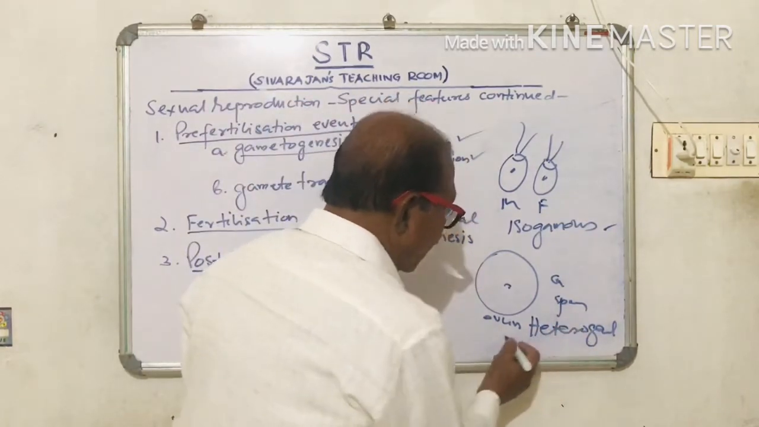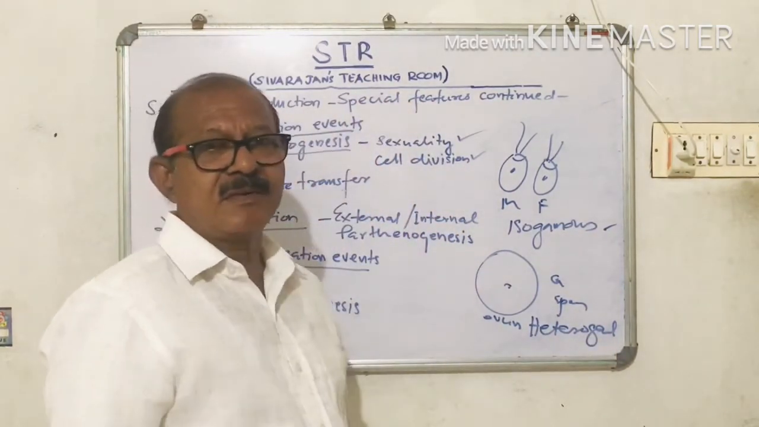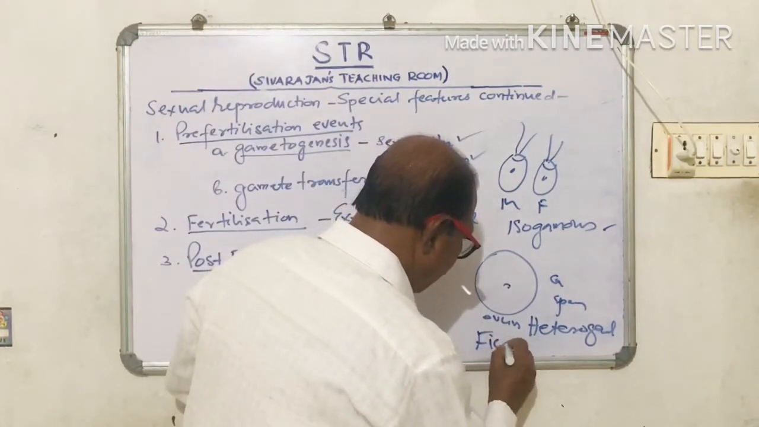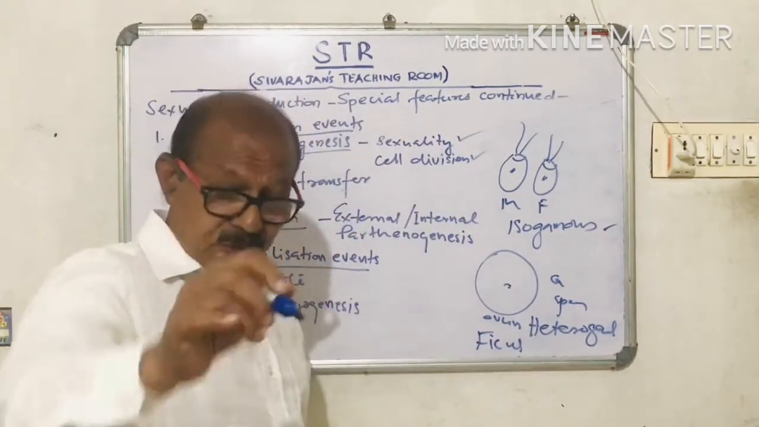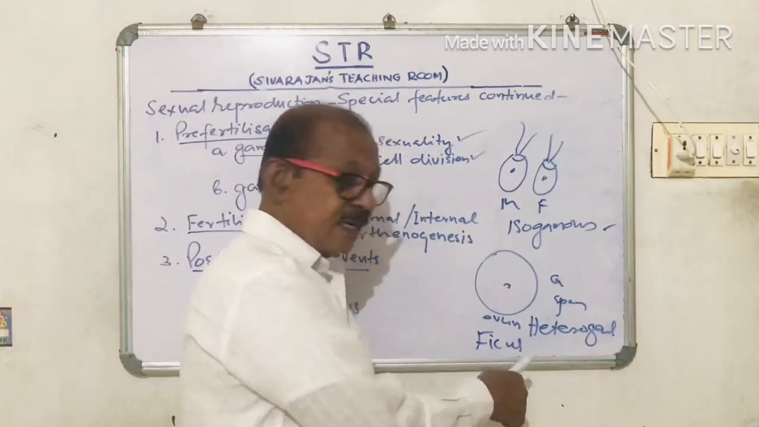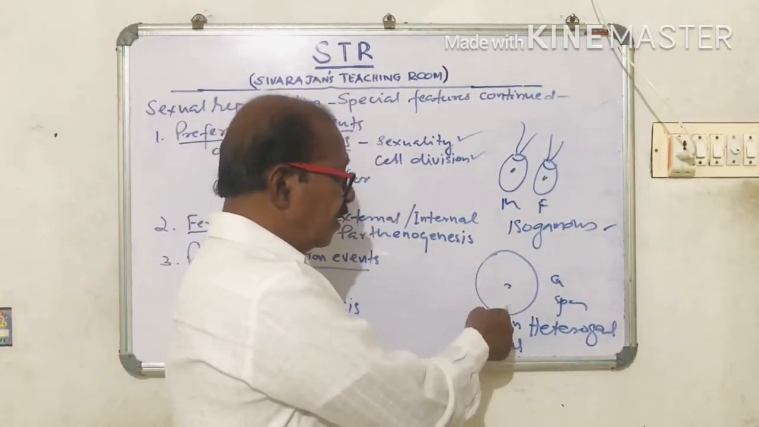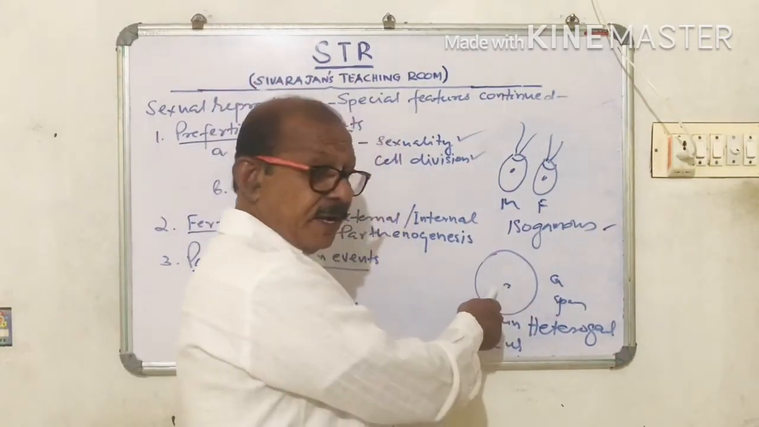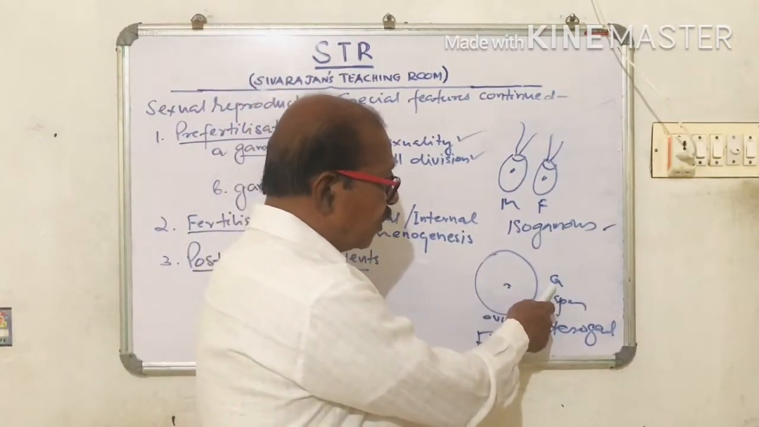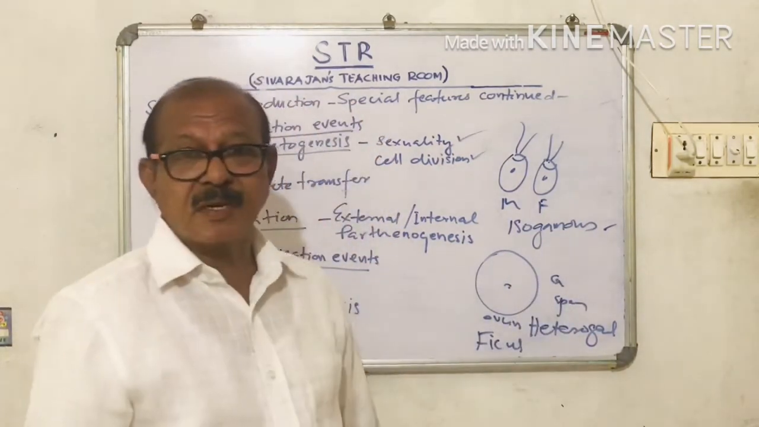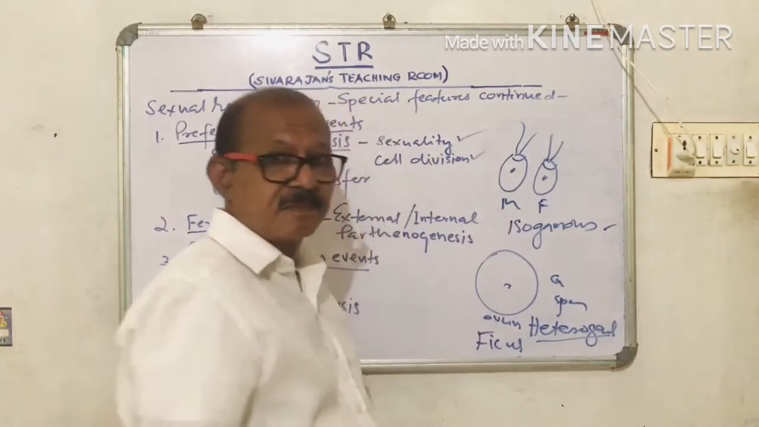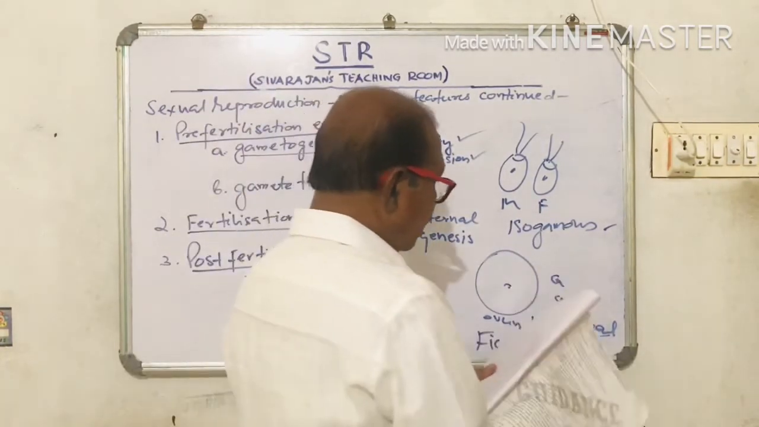Then this heterogamous condition is also found in certain fungi and algae, for example Fucus, F-U-C-U-S. Fucus is an alga. So this Fucus has different types of gametes. This is the female gamete, very big, but the sperm is very, very small. So the gametes are of different type. Such a condition is called heterogamous or heterogametes. Human gametes also.